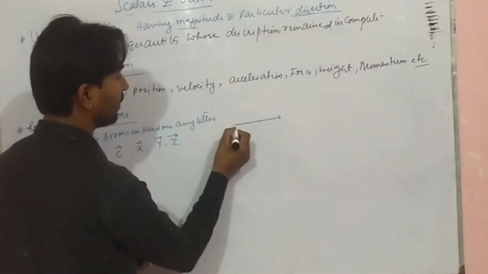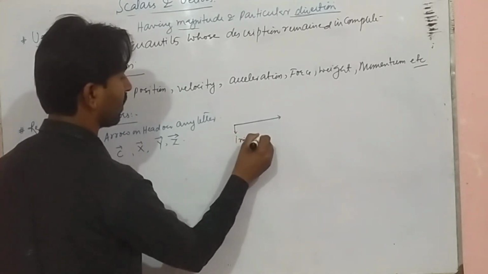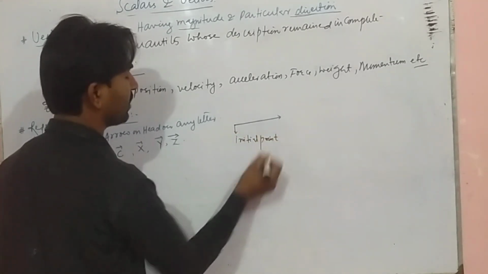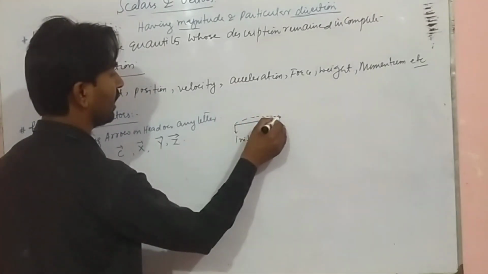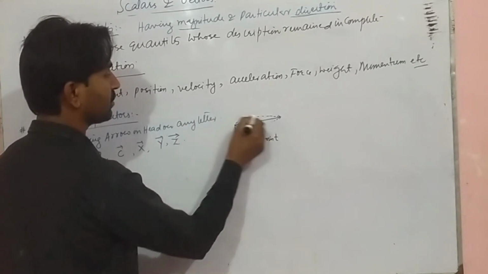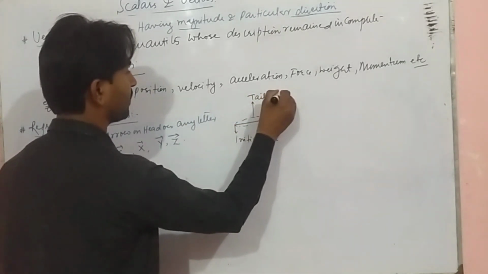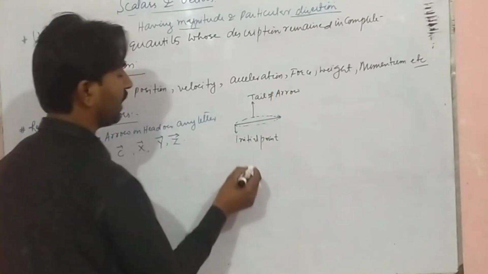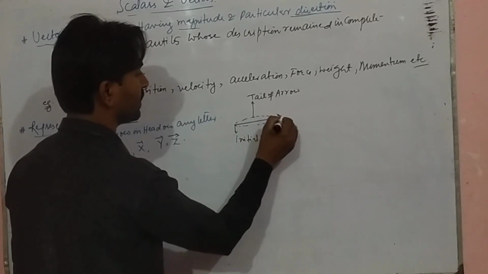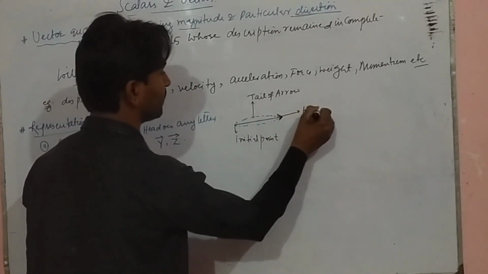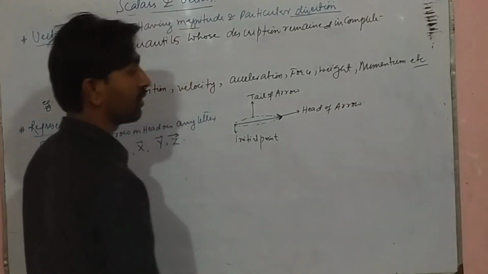This is the initial point of an arrow, and this whole part is the tail of an arrow. And this one is the head of an arrow.